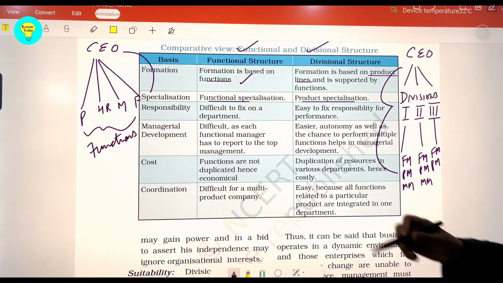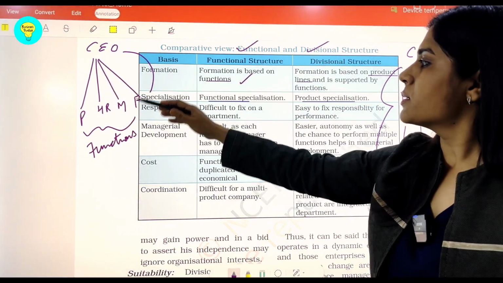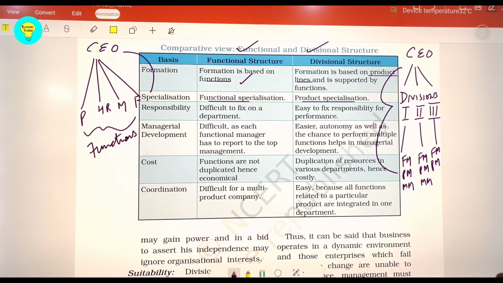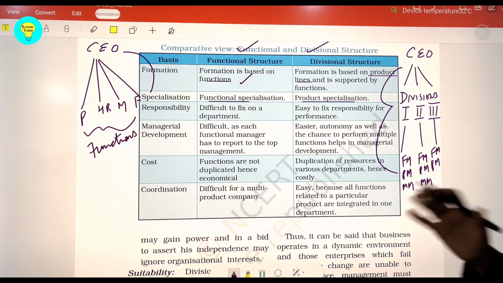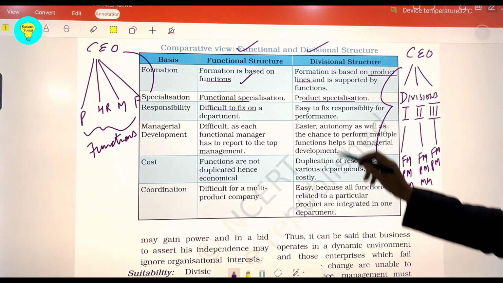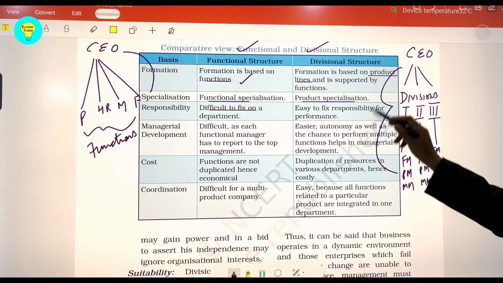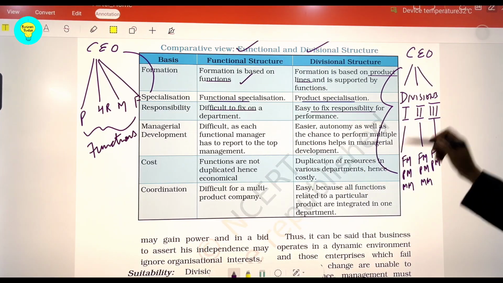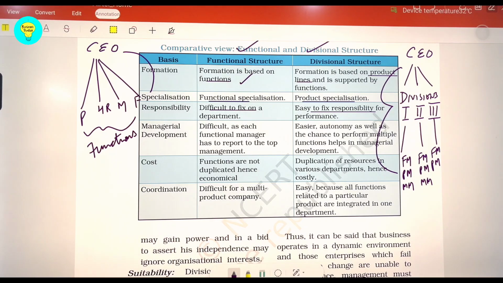So here, students, as you can see, there are different functional heads, but there is no department for a particular thing. It's difficult to fix the responsibility, while responsibilities can be easily fixed on the performance of particular divisions, because there is a clear-cut difference between the various divisions.